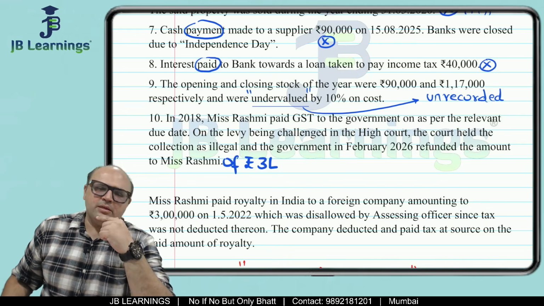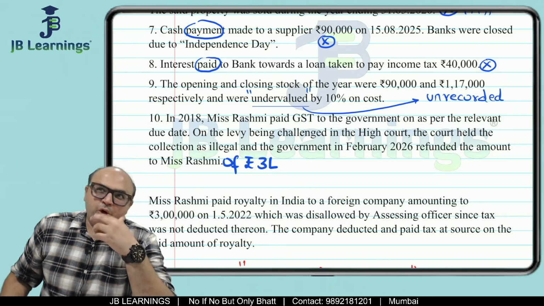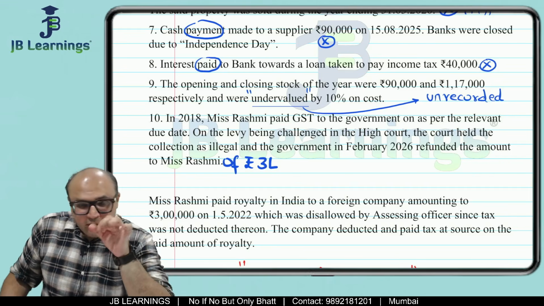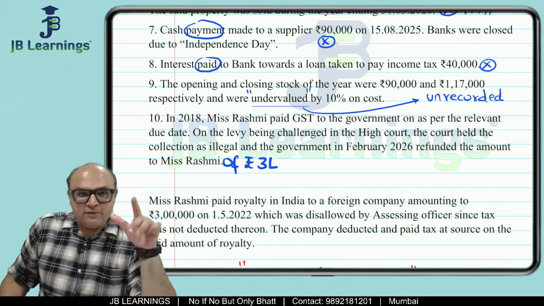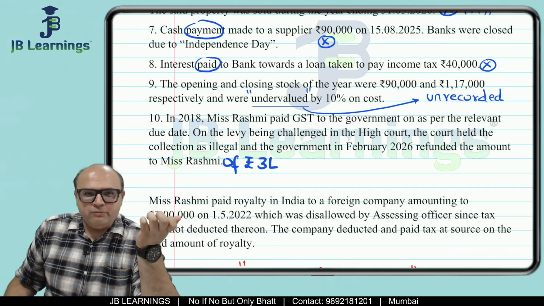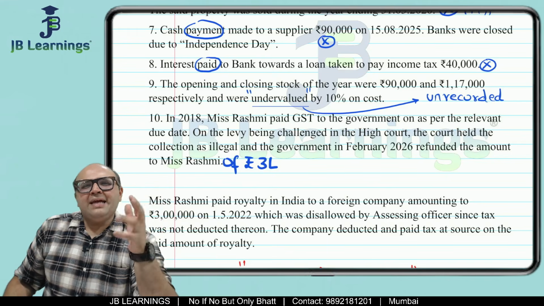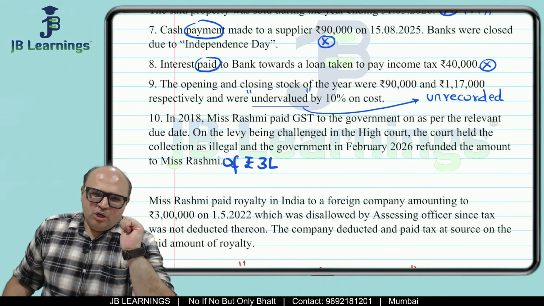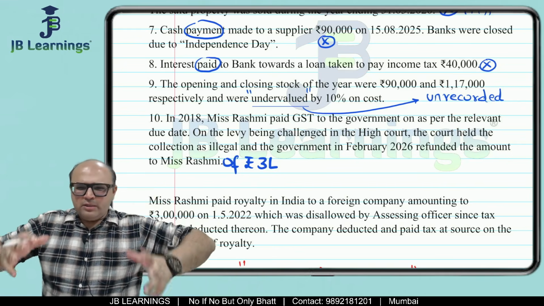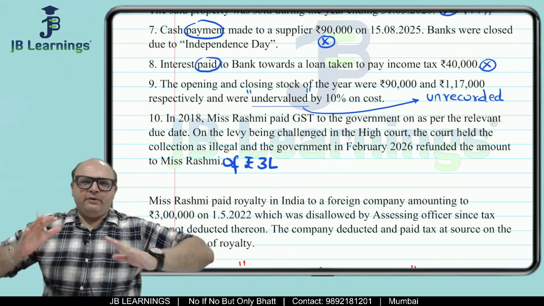CA exams and all professional exams will either have lack of information. Now what do you do when there is lack of information? Sometimes we find out if there is some hidden adjustment, something given indirectly, or we have to make assumptions. And sometimes there is also excess information. So why is this examination difficult? Because the information given in the question is not always perfect.